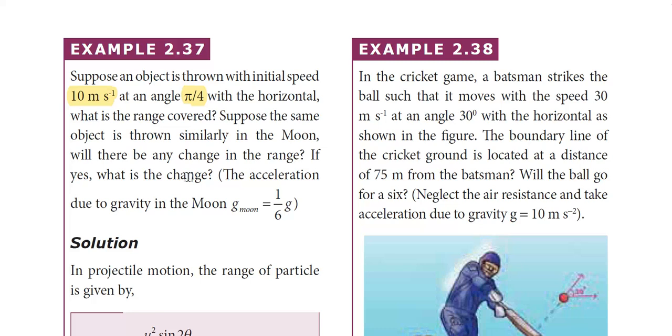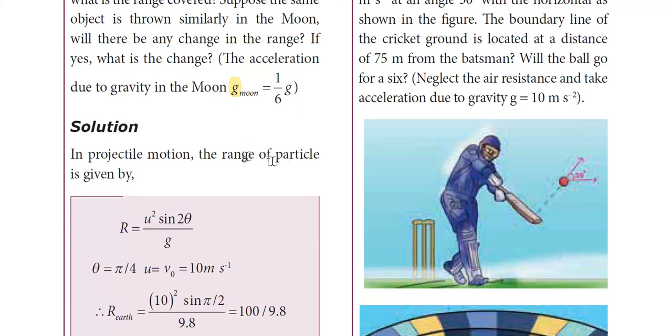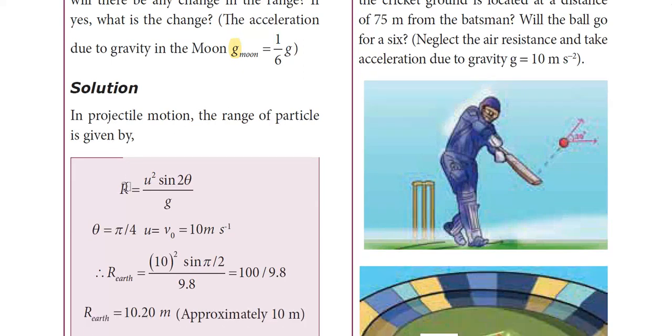There definitely will be a change, because the acceleration due to gravity is different for Moon. The gravitational force exerted by Moon is very much less. And it is also given that the acceleration due to gravity on Moon, g moon, is equal to 1 by 6 times g. So it is a very small value when compared to that on Earth. Generally in projectile motion, the range is equal to u square sin 2 theta divided by g.